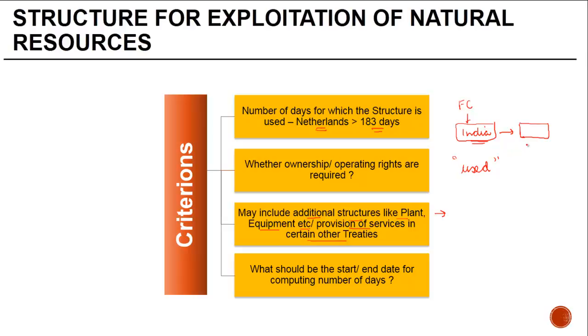And therefore, this period of preparatory time should not be included. But there may be treaties where this word use may not be there. Even in those cases, the better view is that the period of use should be considered, but the other view is also very much possible. On the end date, once your contract is ended, a reasonable period should be given for the removal of the equipment and shipping it back to the country where it belongs.